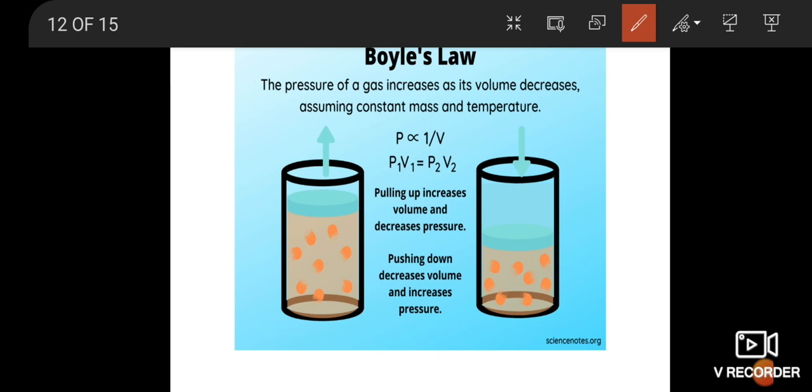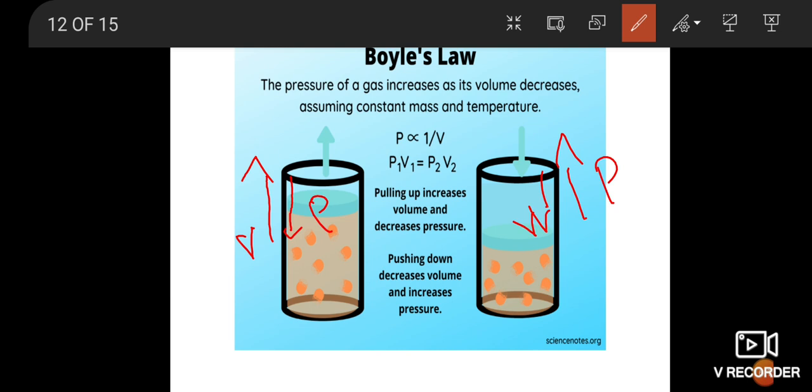So volume increases and pressure decreases when pulling up. When pushing down, volume decreases and pressure increases.